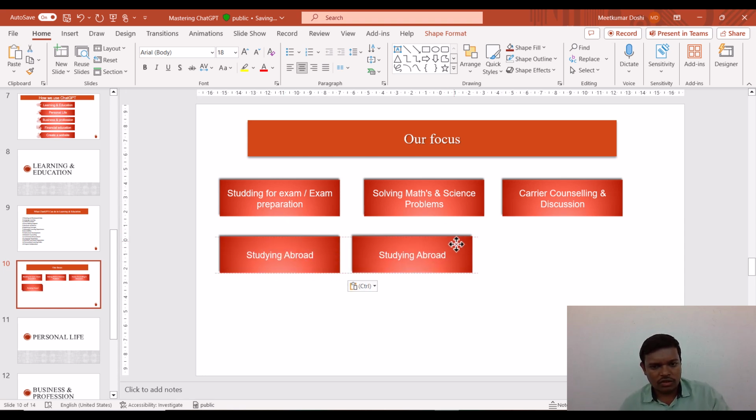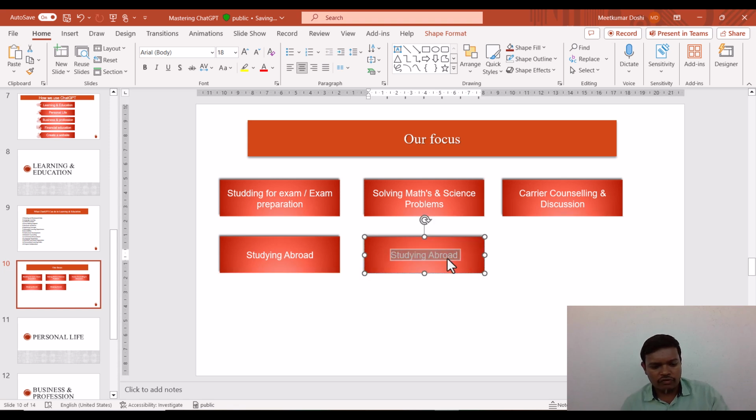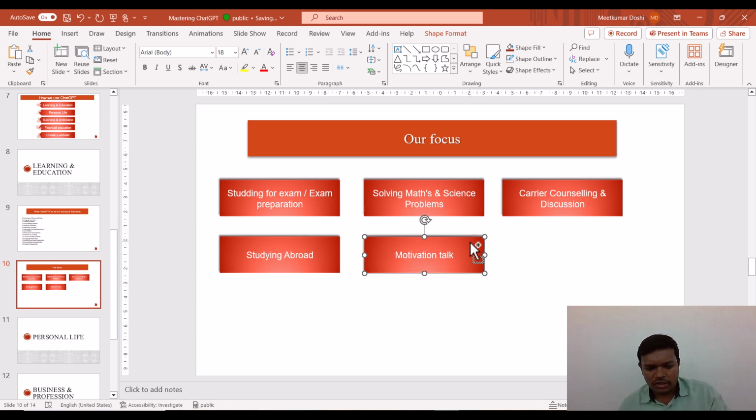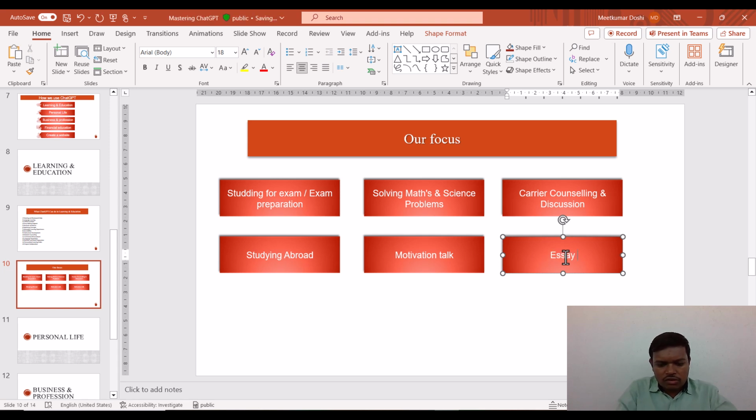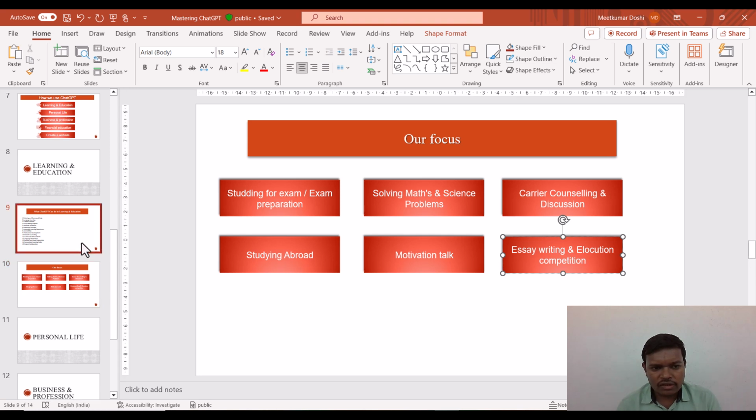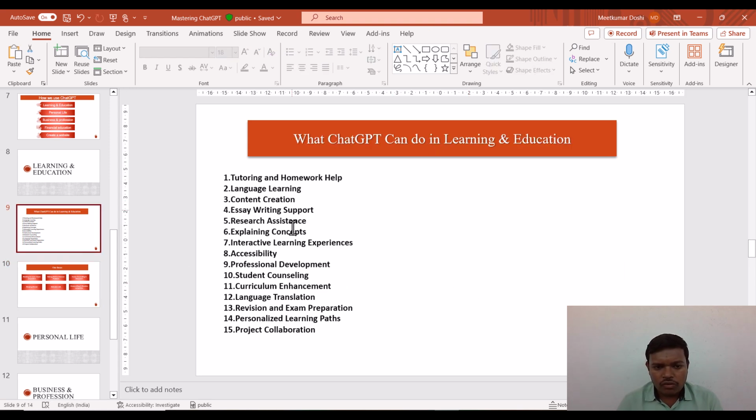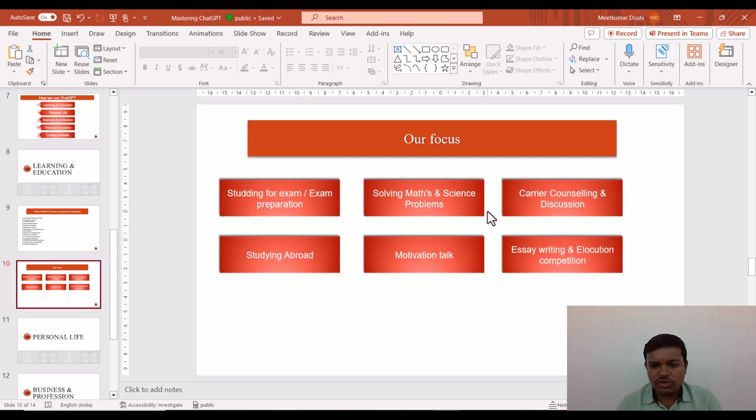And then after, we are going to use motivation talk, and then preparation for essay writing and elocution competition. Okay, so in this whole section, you will understand there are n number of things which ChatGPT can do, which we have already mentioned here. But with a few examples, you will understand more.